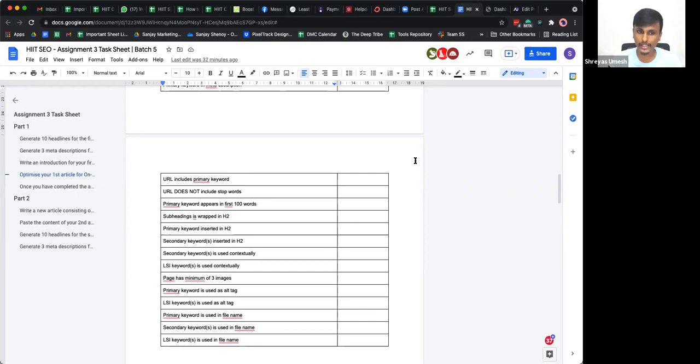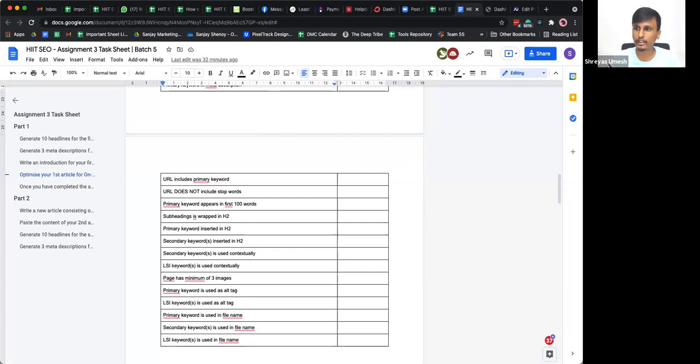Because you are going to optimize it for the primary keyword. You're going to get this chance of dropping in your focus keyword or your primary keyword in the URL. I wouldn't recommend that you miss out on it. If your primary keyword in itself has stop words like in, for, but, if, and all of those things, make sure you use it. All right. If it doesn't have stop words, it's well and good. But in case it has stop words in it, I would recommend that you use it in your URL. It's completely fine.